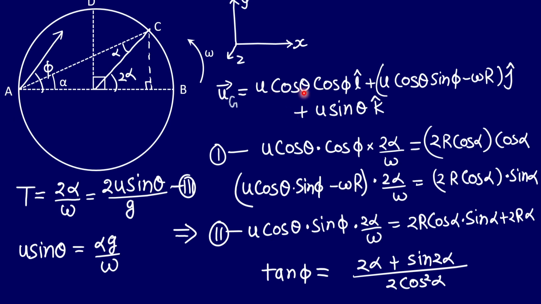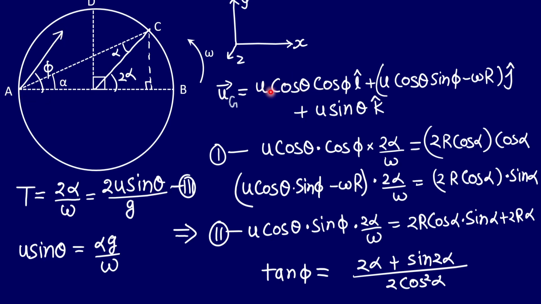So first we will take the component of the velocity vector along the horizontal plane and the vertical. The vertical component will be u sin theta, so that part becomes u sin theta k cap, and the horizontal component is shown in this line. It can also be taken along the x and y directions.